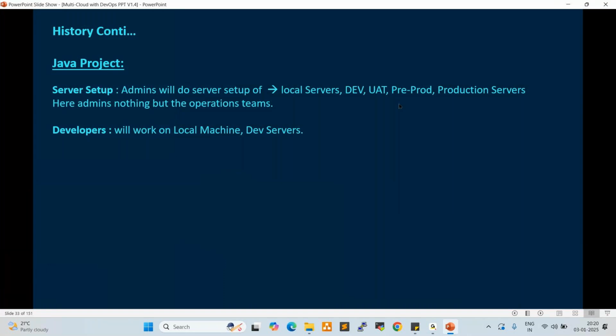Okay. So the developer develops the code. Server admins prepare the servers. So what do we do as a DevOps engineer? We automate the activities, right?